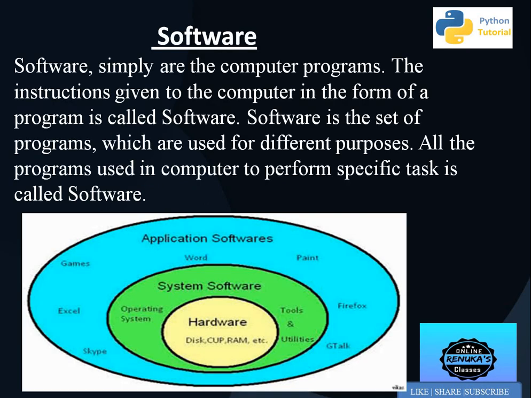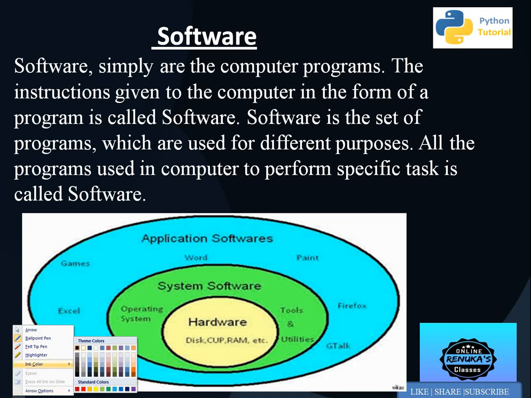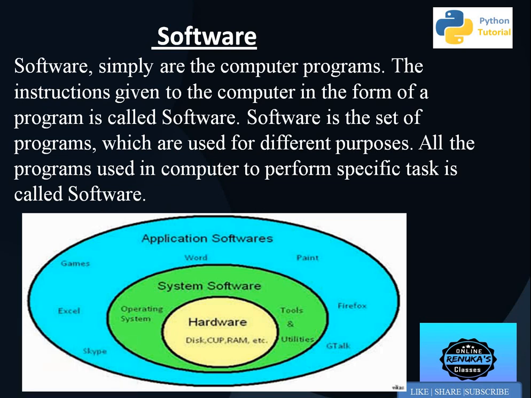So what is software? As we discussed in our earlier video, there are two terms in a computer system: hardware and software. Hardware is the tangible part, whereas software is the set of instructions or programs which are used for different purposes. All the programs used in a computer to perform specific tasks are known as software. First, a program is a set of instructions, and when a group of instructions is there, it is known as a program, and a group of programs is known as software.